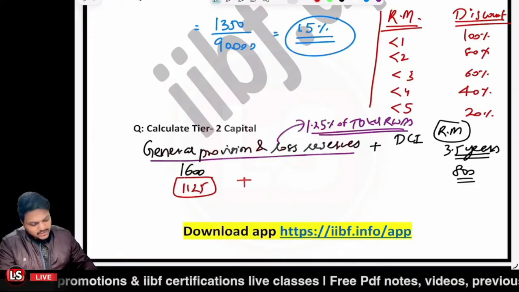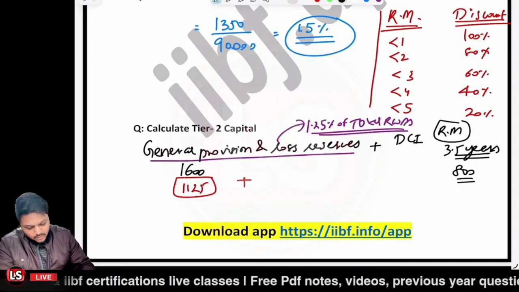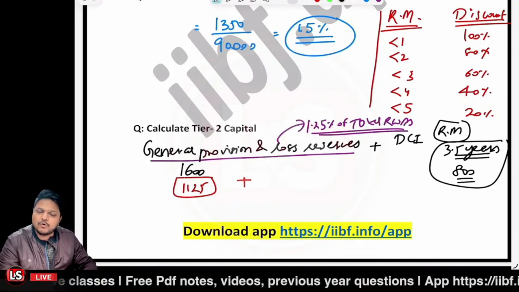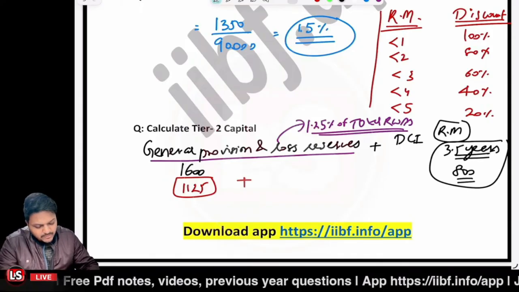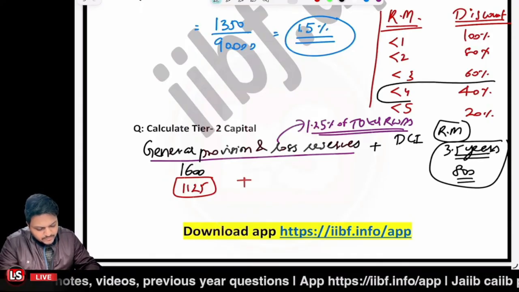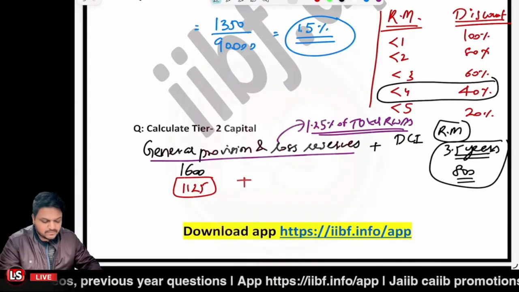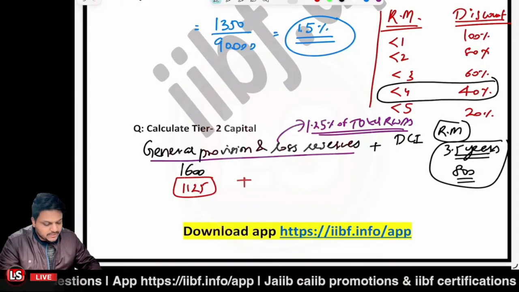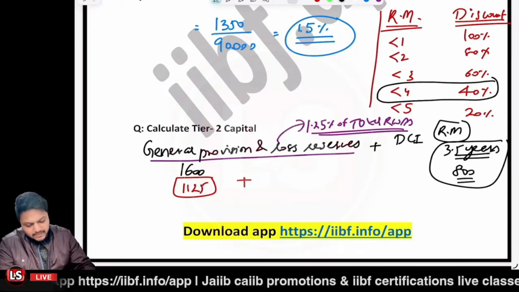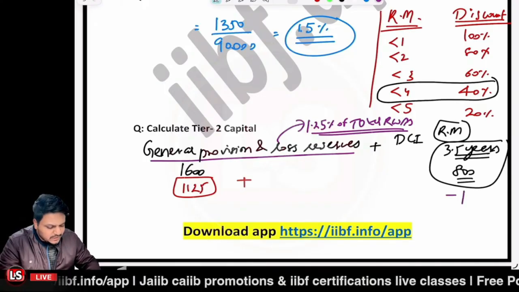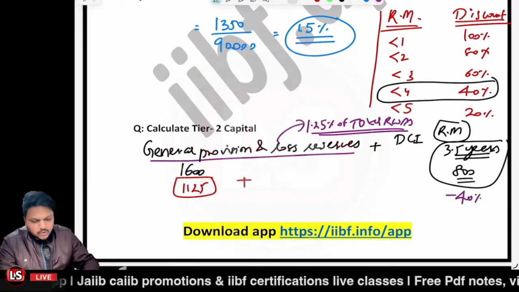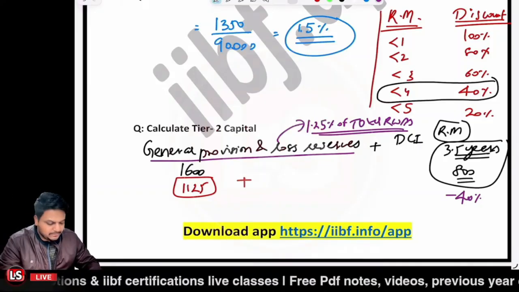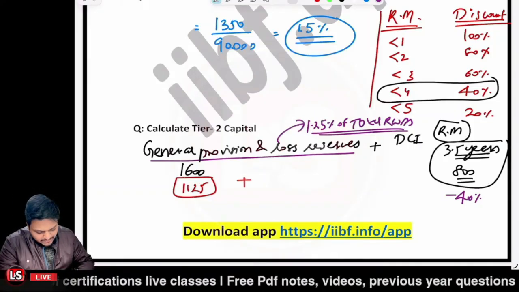Right. So we are having the residual maturity over here. And in the question, we are provided that we are having the residual maturity of 3.5 years. Means lesser than 4 years, but greater than 3 years. So it will be related to here. Less than 4 years. So the discount of 40% would be applicable. So we have to deduct the amount of 40% here. So 800 minus 40%, that is 480. So 480 value is to be considered.